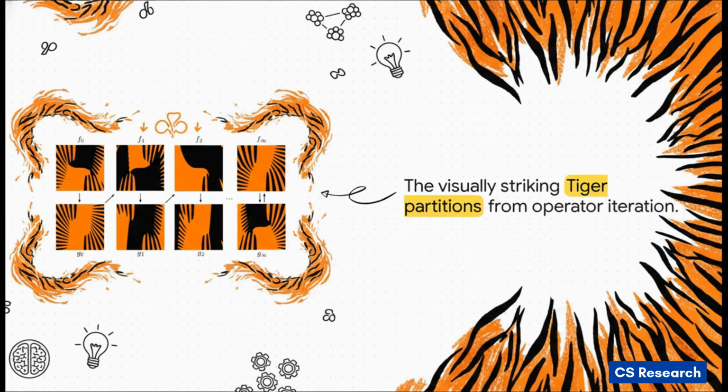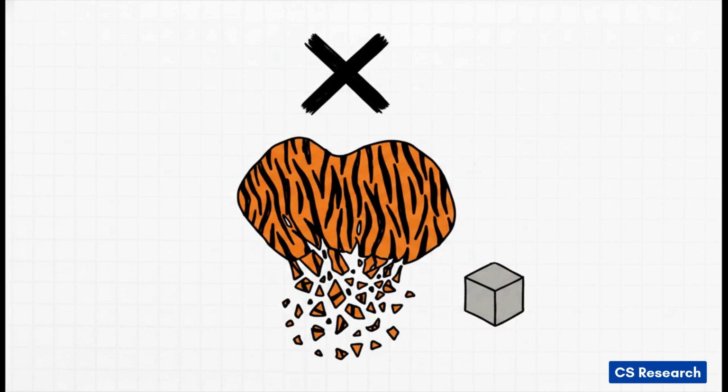It's visually stunning. And because these tiger stripes perfectly maximize Koenig's bilinear form, human intuition strongly suggested that these had to be the holy grail for lowering the Grothendieck constant. But here is the tiger twist. When the researchers rigorously tested these visually perfect tiger partitions to see how they'd actually perform as rounding schemes for the Grothendieck constant, they completely failed.